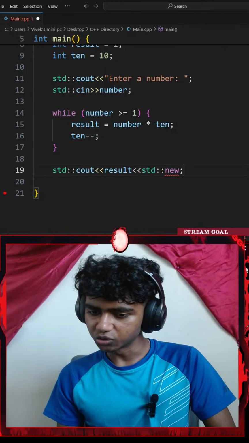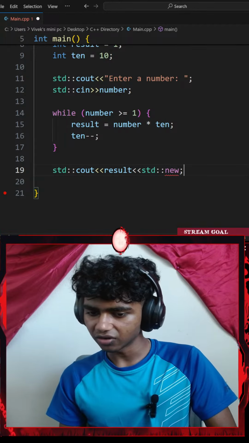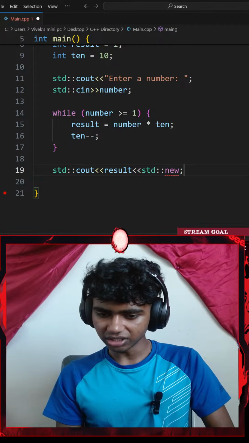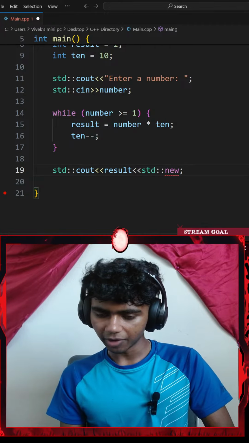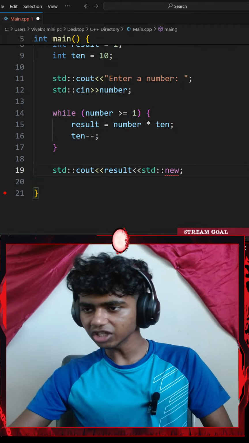Declare i equals 1 before the while loop, then give the condition while i is less than or equal to 10, then write a console output statement: i multiplied by number equals i multiplied by number. Oh, actually that does make sense.